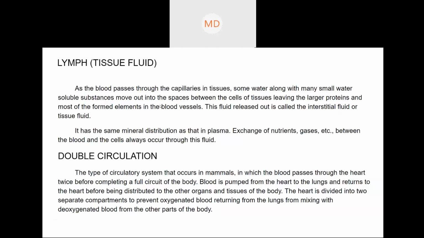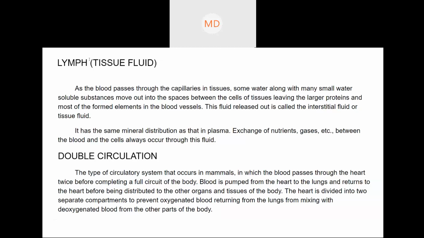Is it clear? In the capillaries there are small holes. When blood passes at a fast speed, some fluid comes out through those holes. Not the blood cells, because blood cells are a little larger than those holes, but only the plasma comes out and fills up the space around the capillaries, and that is known as the interstitial fluid or the tissue fluid, also known as lymph. You just need to memorize the definition of lymph. It might be asked what is lymph. Did you understand?